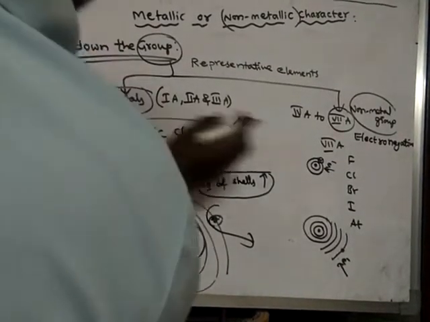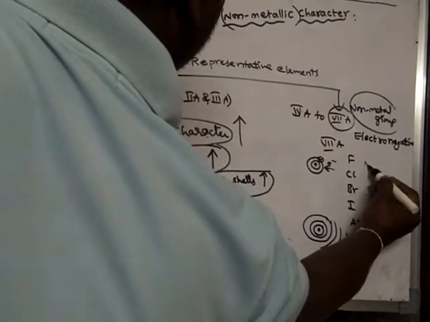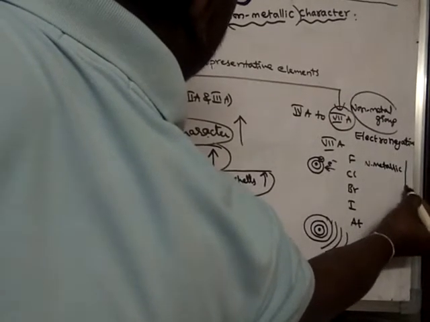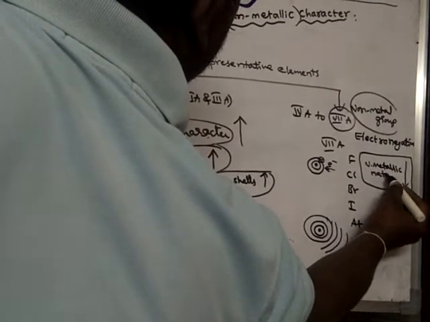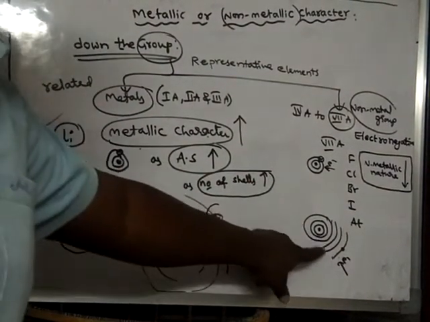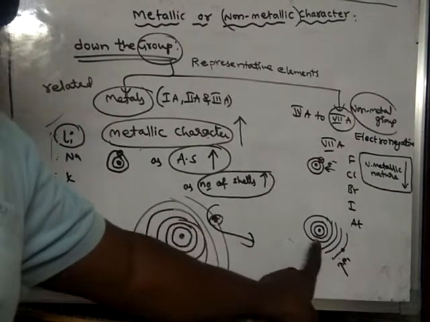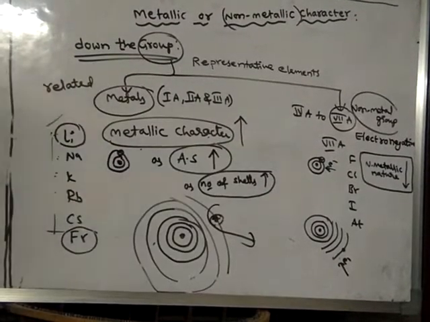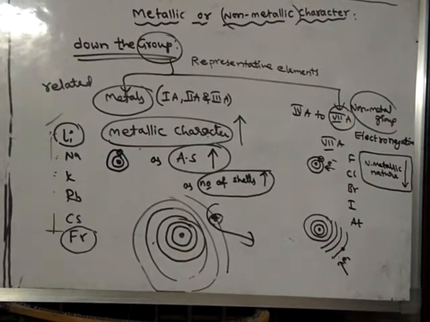So non-metallic nature decreases down the group, because down the group the number of shells increases as we move from one element to another. Therefore, the atom cannot take one more electron easily. Electron taking ability is said to be non-metallic character. Electron losing ability is said to be metallic character.